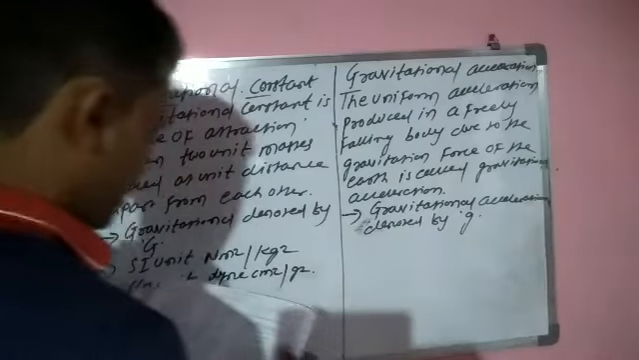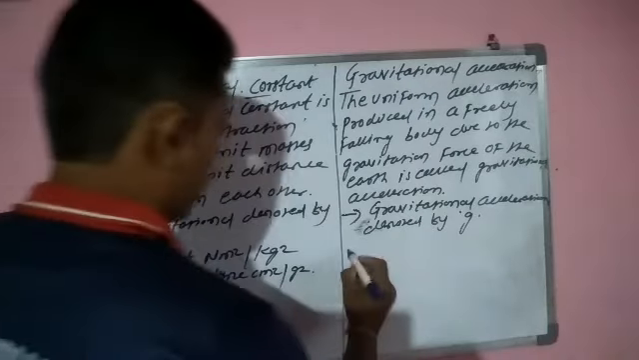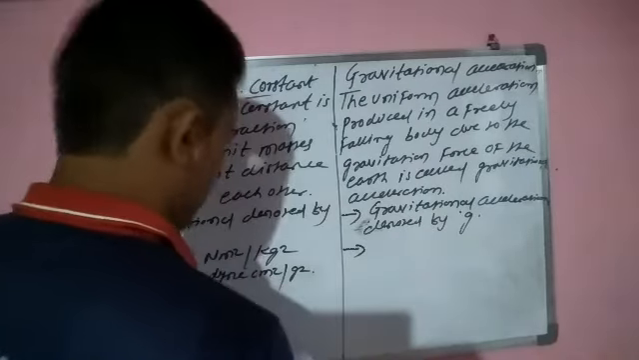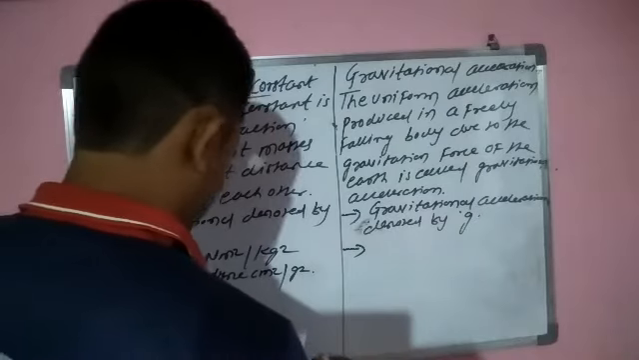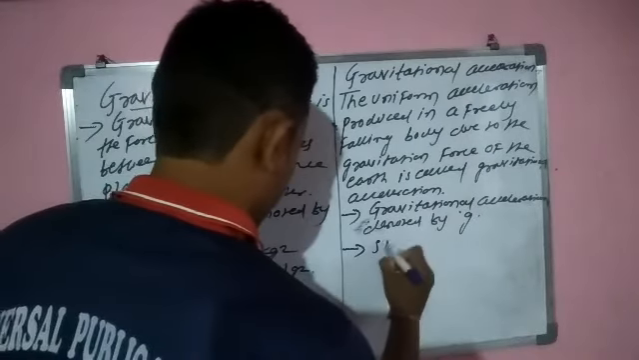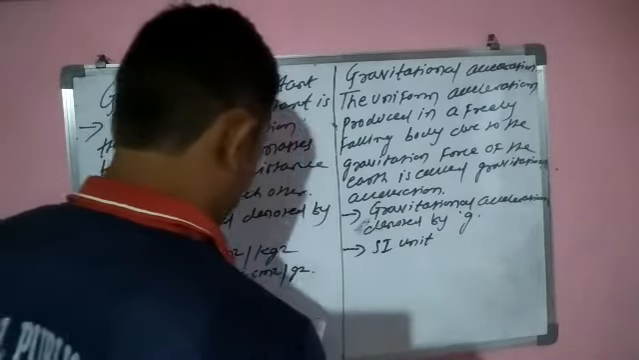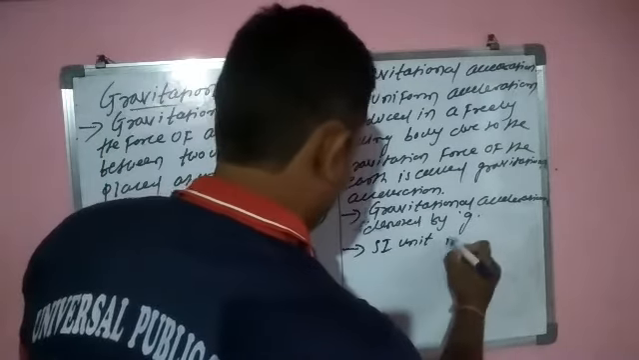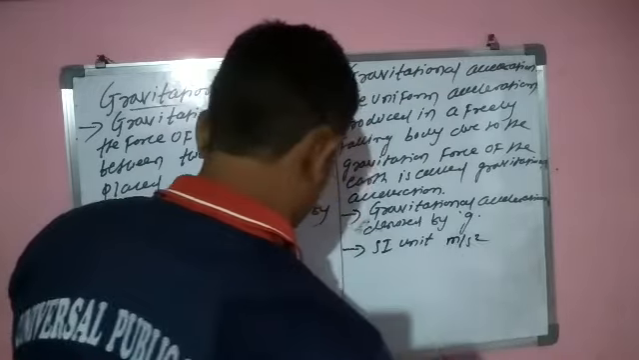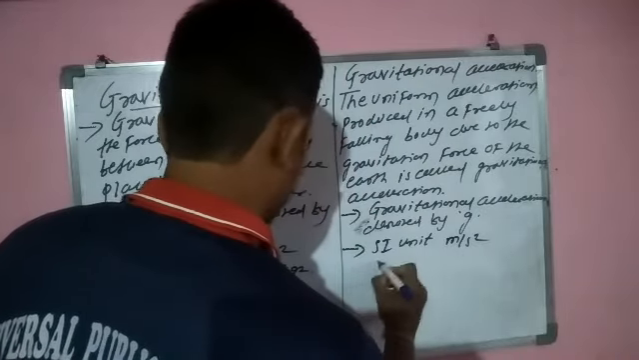Now see, the SI unit of gravitational acceleration is meter per second square. Meter per second square. Find the CGS unit.